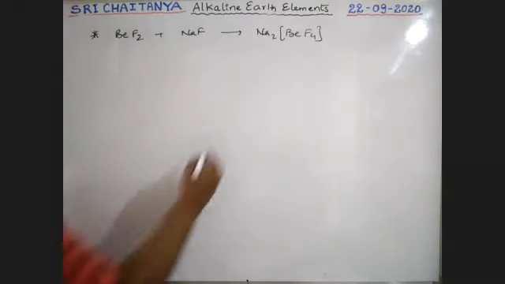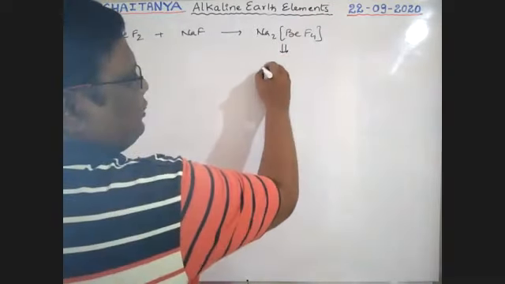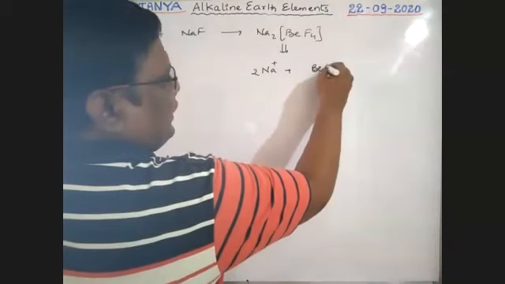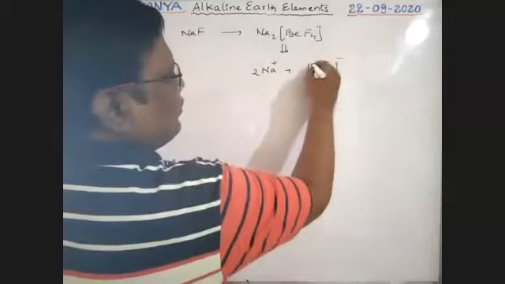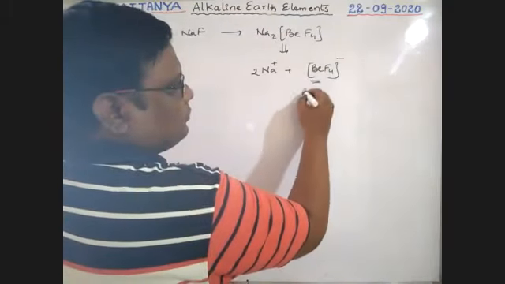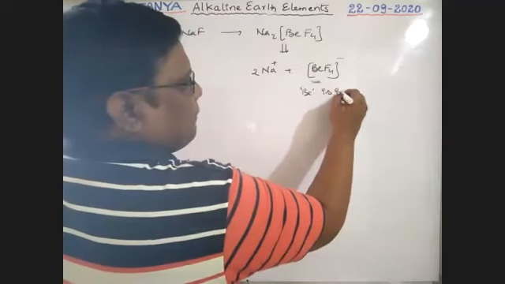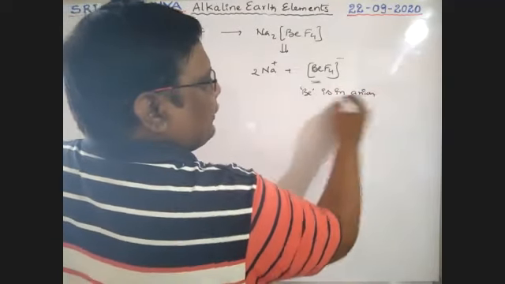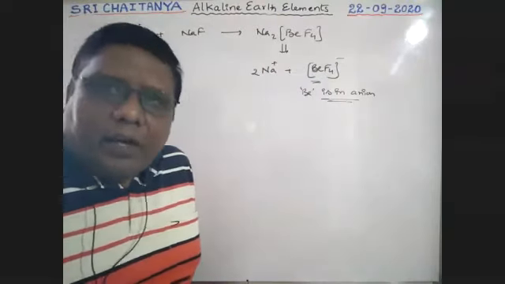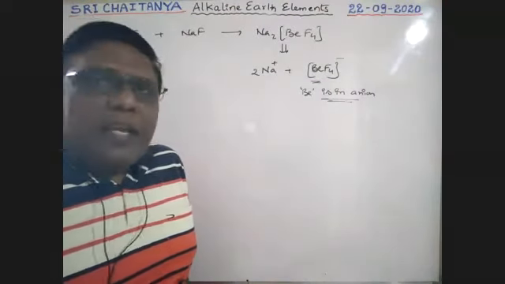It is an ionic compound, boys. It breaks down into 2 Na plus and BeF4 2 minus ion. That means here beryllium is in the anion. In this reaction, beryllium exists in the anion, that is BeF4 2 minus.